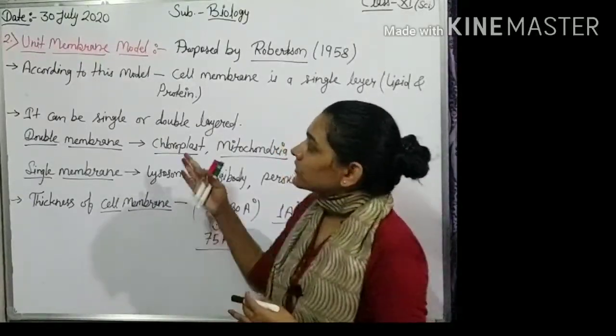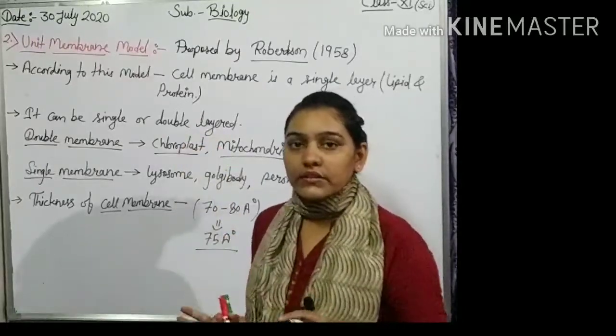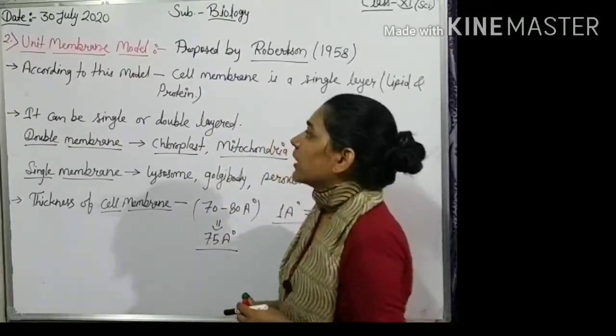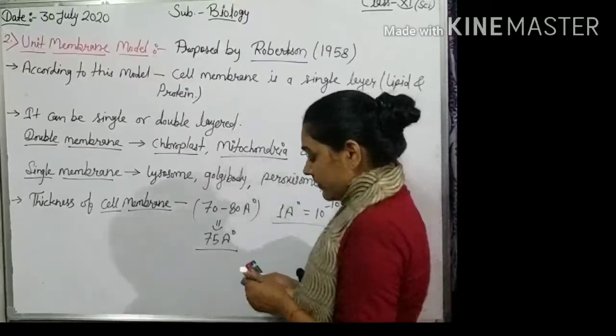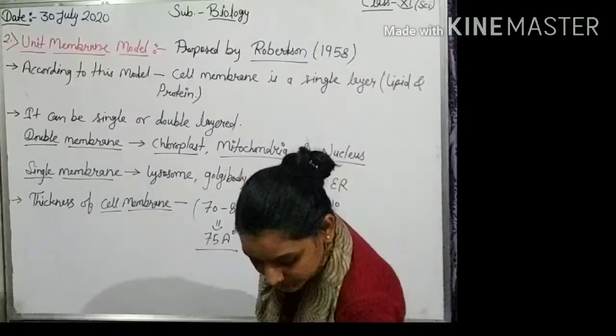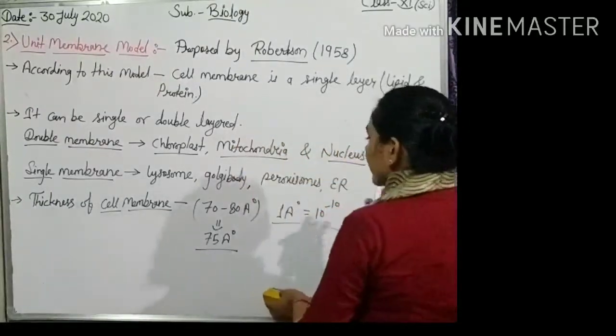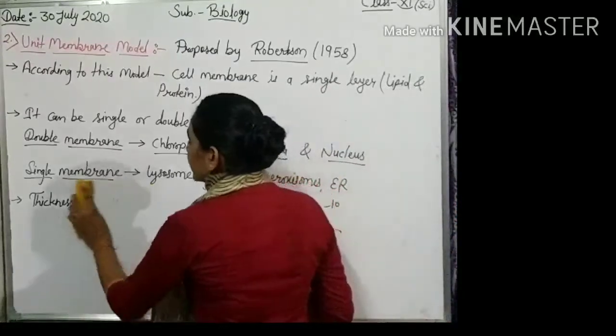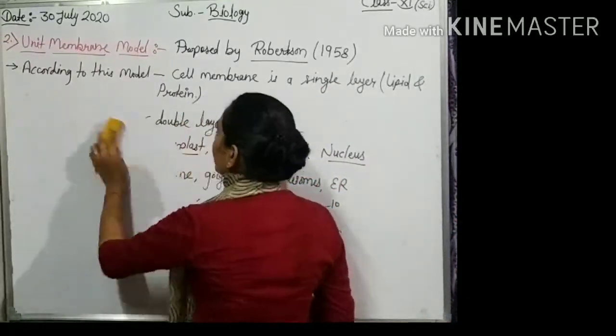So both models are rejected. After this, the most accepted model was given by Singer and Nicolson. Let's see the structure of the unit membrane model.